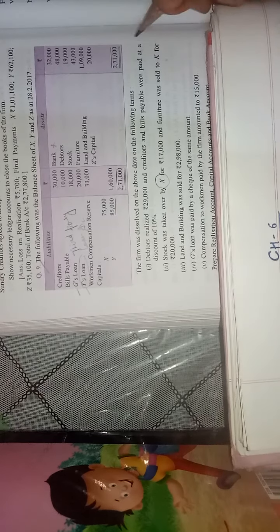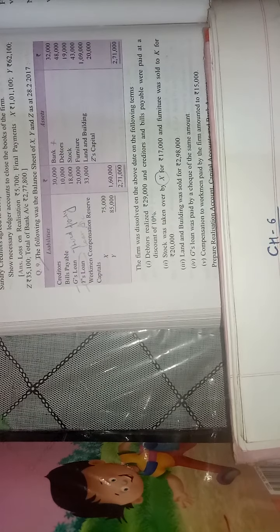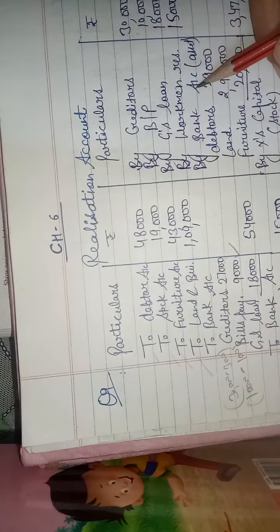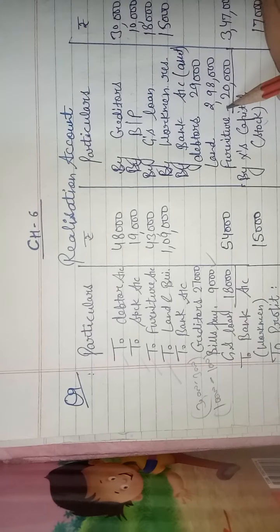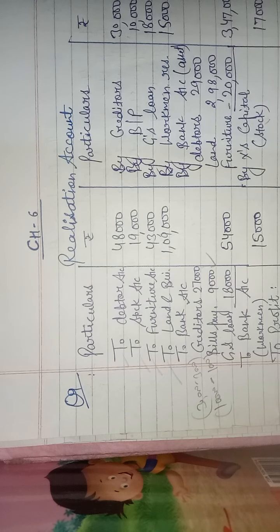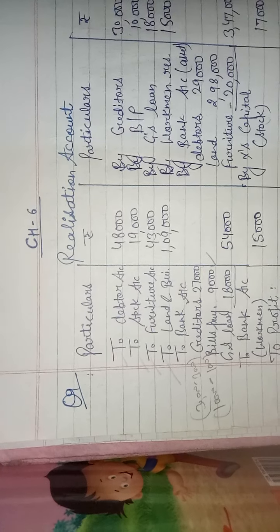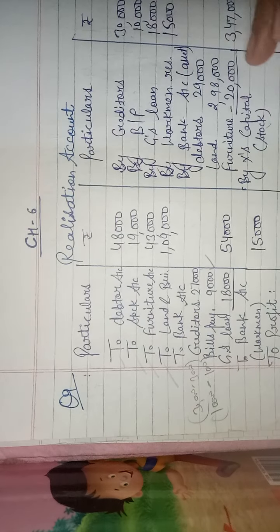Then next is furniture was sold to K for 20,000. Now who is K? K is a third party. We are selling asset to someone else, so we will write it in the bank column. By bank, furniture 20,000. Clear? We are selling furniture to K, and K is a third party. We are selling outside the business, not any partner is taking. So furniture value is 20,000.